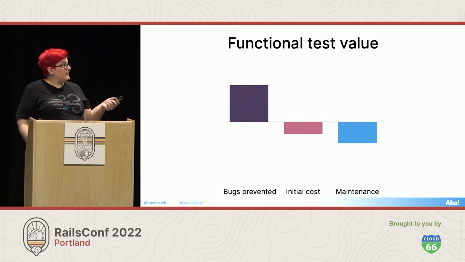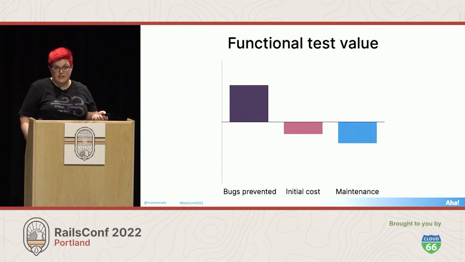In terms of test value, functional tests catch a lot of regressions. Not quite as many as integration tests. They're cheaper to set up than integration tests because the test harness is usually more focused. But the maintenance cost over time is a little bit higher, especially if your tests require any mocks or stubs, because you've now committed to keeping those updated.